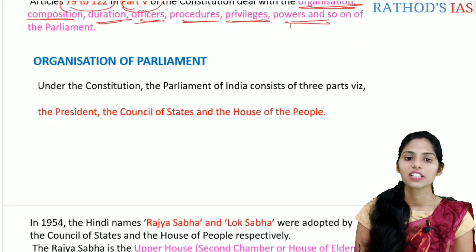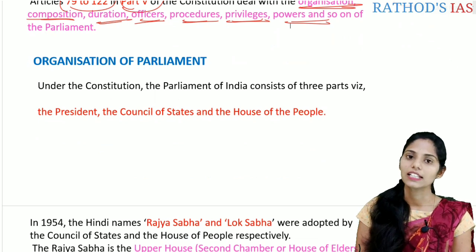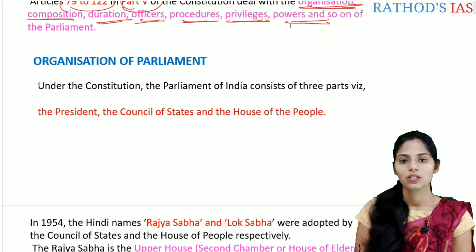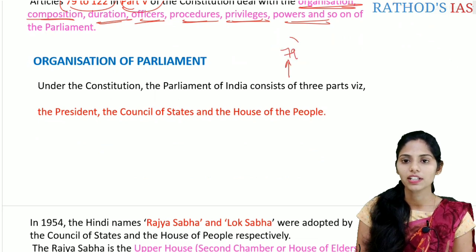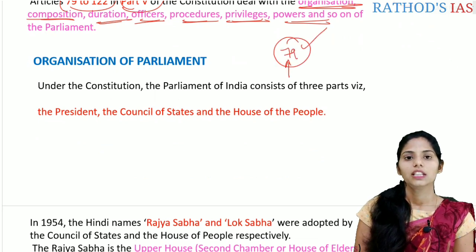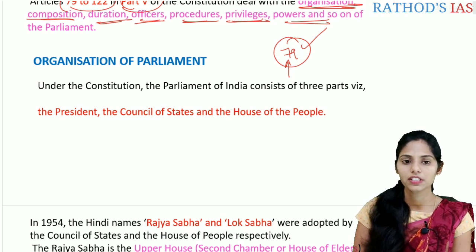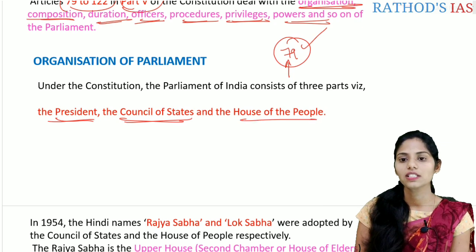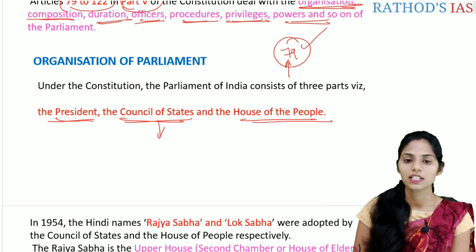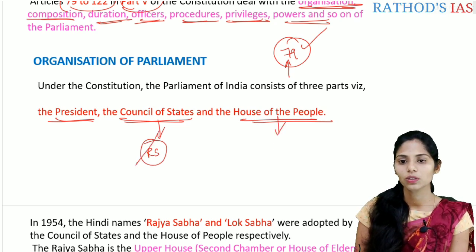If you see the organization of the Parliament, under the Constitution, the Parliament of India constitutes only 3 parts. So what are the parts present in the Parliament of India? Those are 3 important parts according to Article 79 of the Indian Constitution. The first one is the President, the second one is the Council of States, and the third one is the House of the People. The Council of States is also called Rajya Sabha or Upper House, and the House of the People is also called Lok Sabha or Lower House.